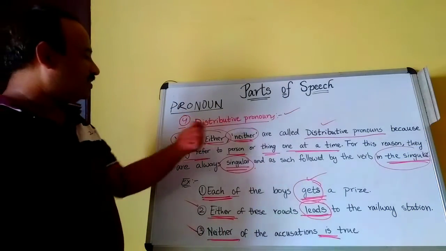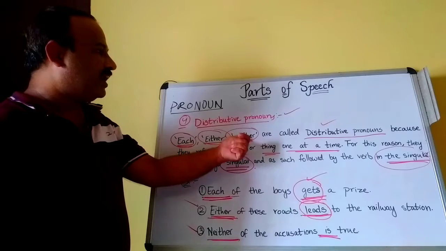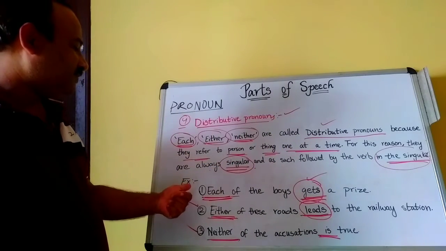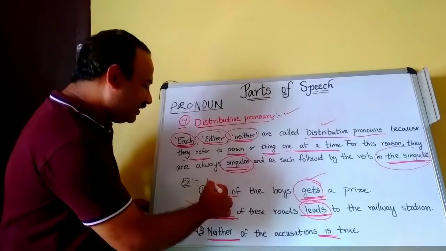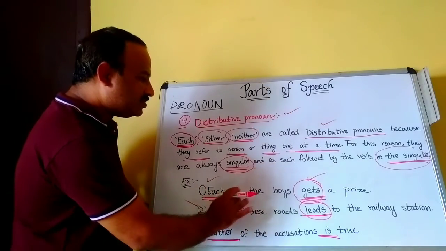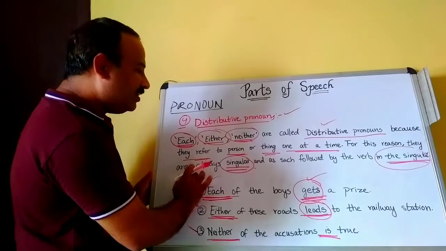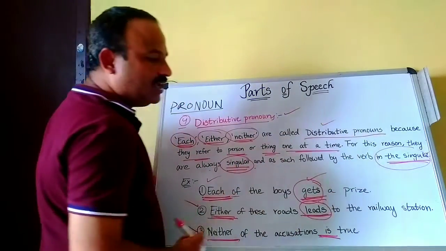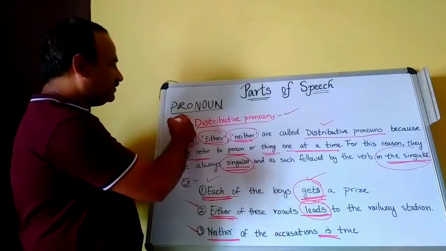Distributive pronouns are each, either, neither. When it is singular, as such followed by the verb in the singular. Understand?